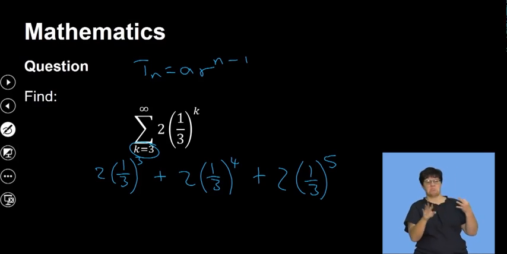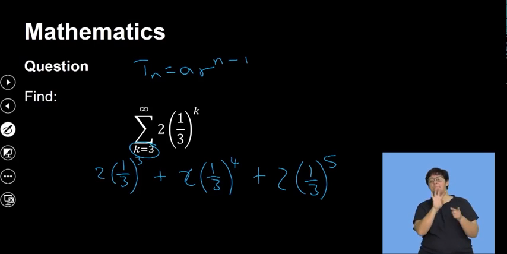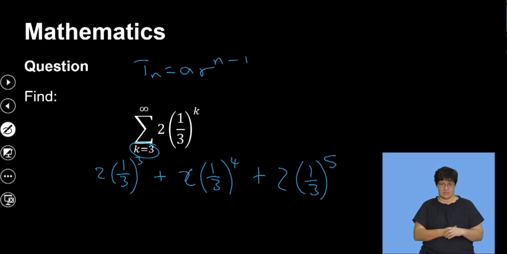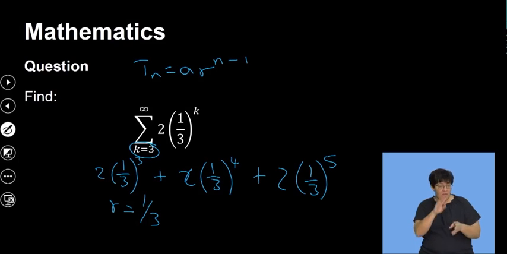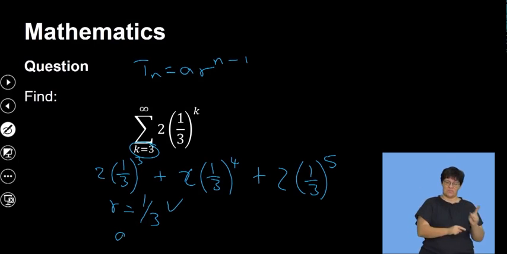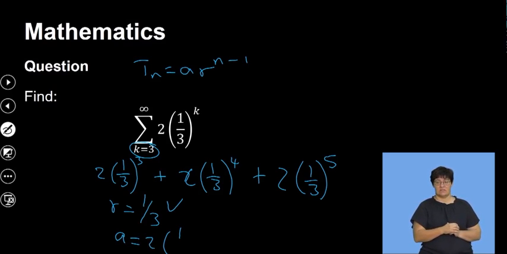So automatically, guys, you can already see that the 2 and the 2 will divide when you're trying to find what the R is, and then the 4 will minus that. So it means my R will actually just be 1 over 3. Does this qualify me to use the formula for sum to infinity? Yes. Why? Because it is between -1 and 1. And then my A value will be the value that I have here, which is 2 into 1 over 27. Remember, 3 cubed is the same as 27.